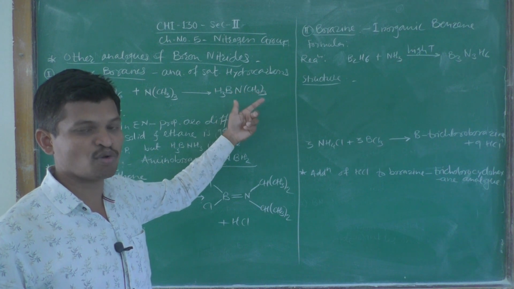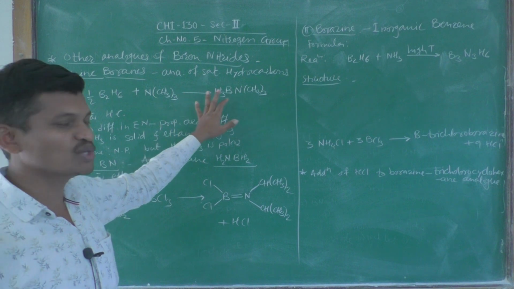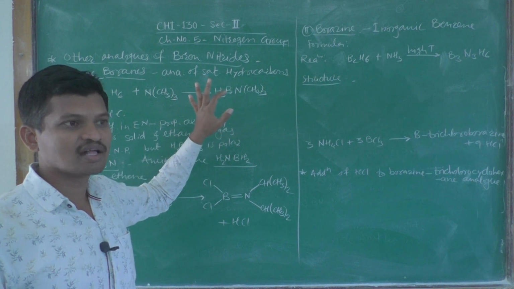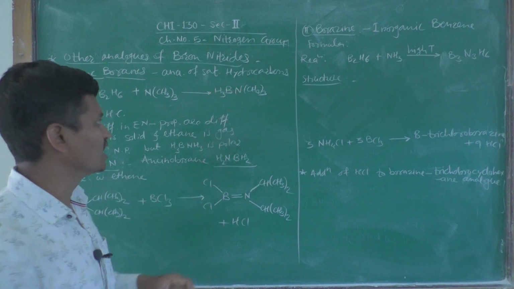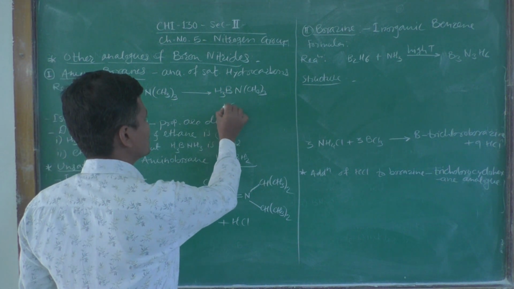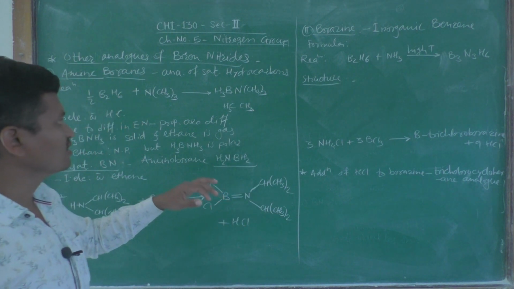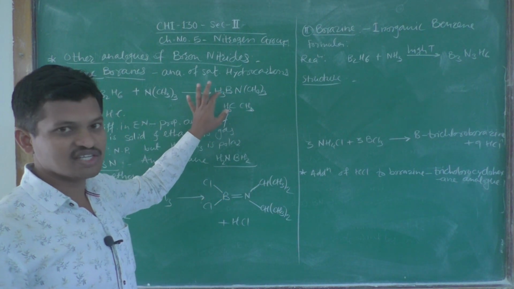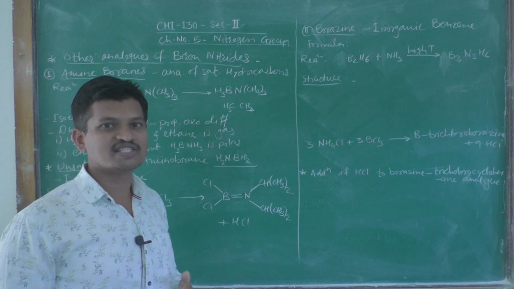Trimethyl aminoborane is formed, and this compound is called a saturated analogue of the hydrocarbon ethane. This reaction looks like a combination of a Lewis acid and a Lewis base.